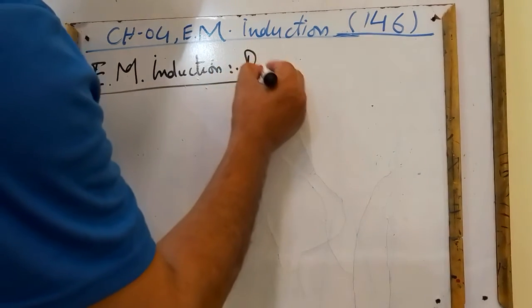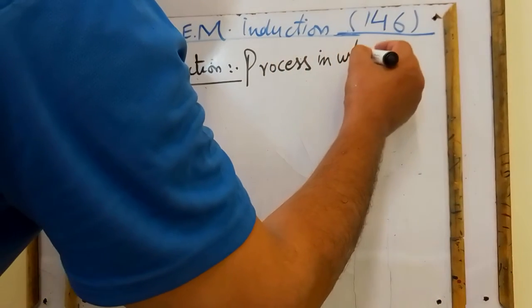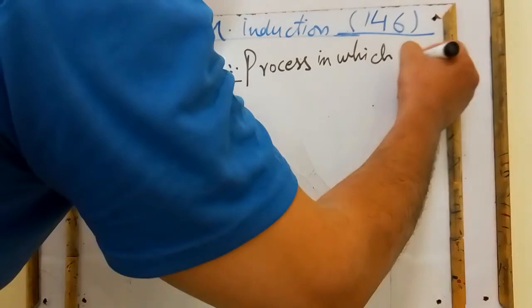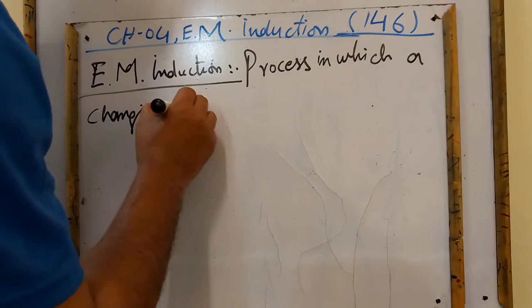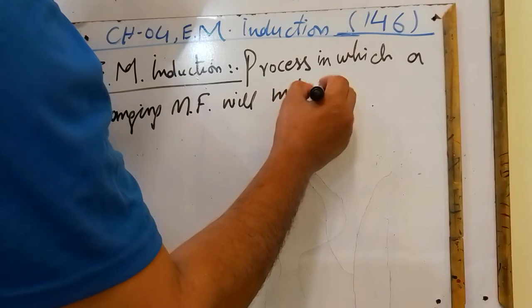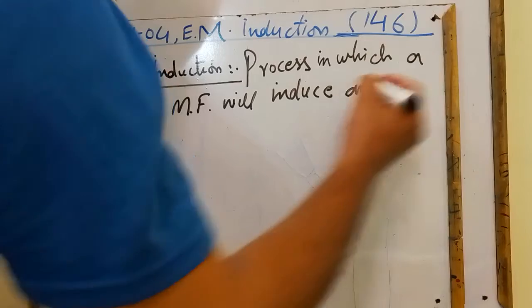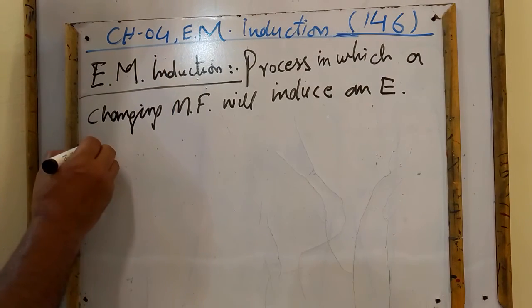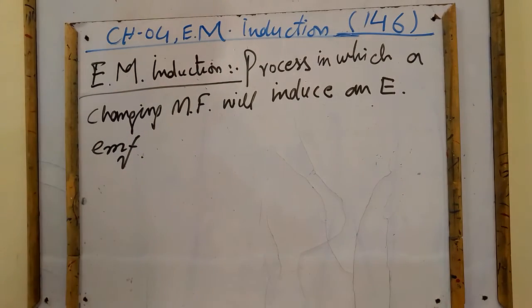The process in which a changing magnetic field will induce an electric current or EMF, and because of that EMF, finally current will be induced in a closed loop.